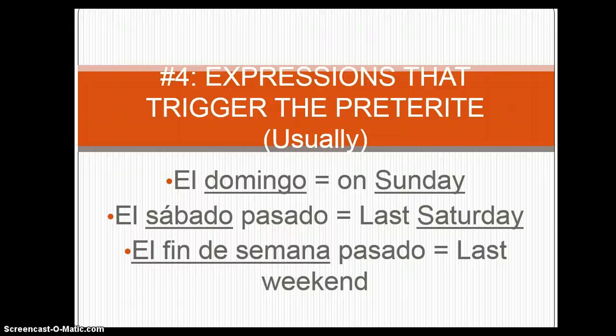The preterite also has specific words or expressions that trigger its use most of the time. El domingo, on Sunday, one particular Sunday. Last Saturday, last weekend. They all do the same thing. They refer to one particular day and most likely lead up to events that occurred on that day, specific events.